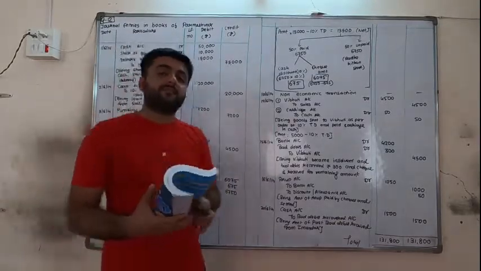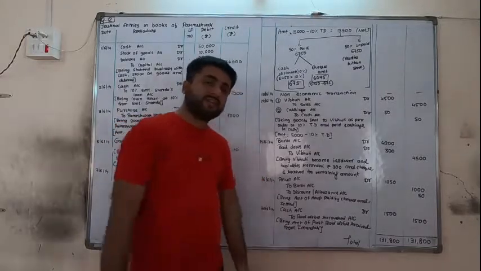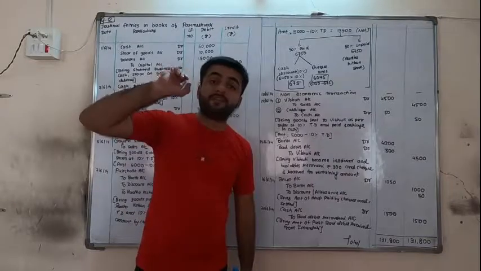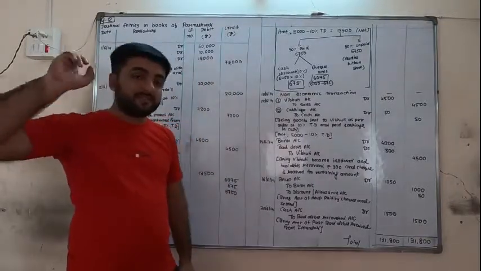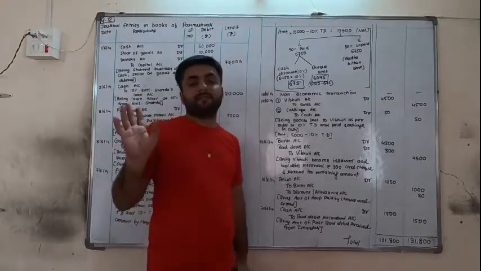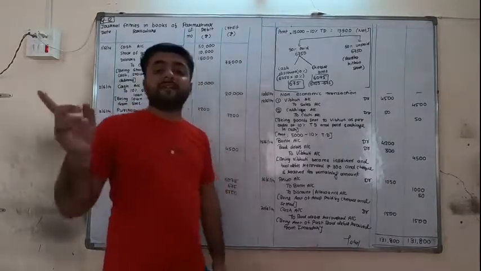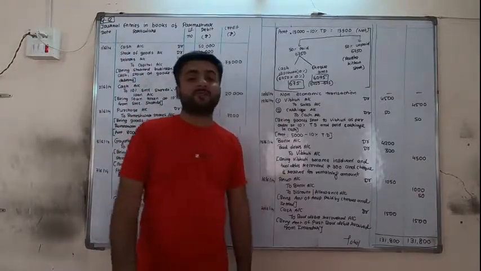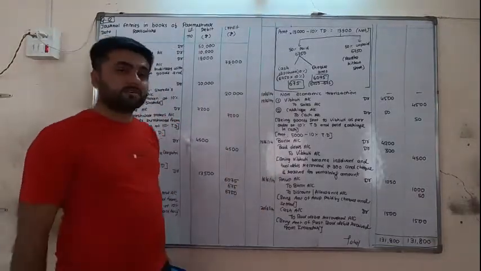Last, we are receiving 1,500 for recovery of bad debts of Imandar. We are receiving the amount for past bad debts. Cash is received, so cash account debit. Now we are receiving from Imandar for previous bad debts, so bad debts recovered account should be credited instead of the name. Imandar is the giver, but it is an amount of past bad debts, so bad debts recovered account is to be written. So this was our sum.